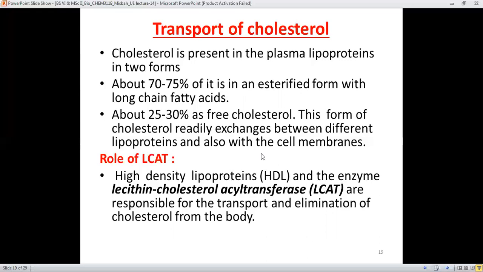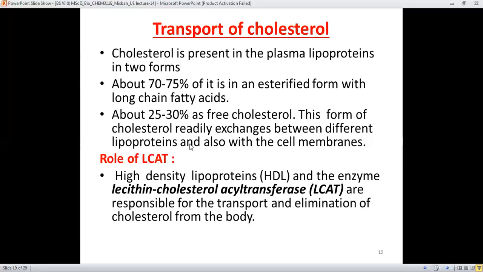Therefore, these two react together to give the esterified form of cholesterol. And the rest, which is 25 to 30%, is present as free cholesterol.